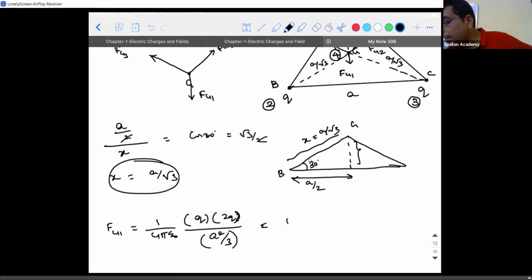This is the same as F42 and F43 in terms of magnitude, because the same system of charges are there, Q and 2Q, and the distance is the same. I hope you are clear, right? I wrote it directly.